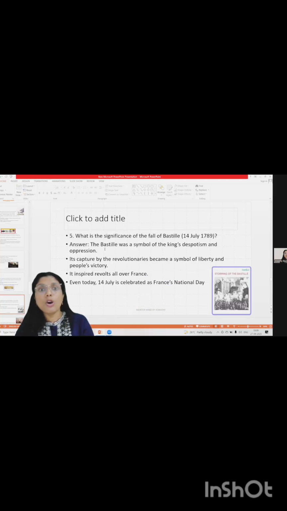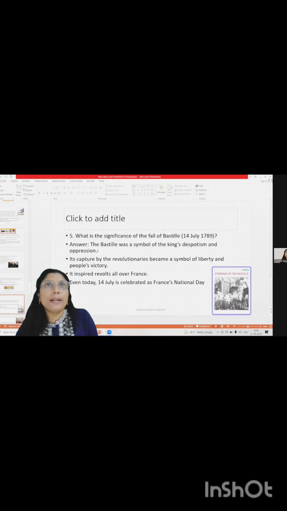The next question is, what is the significance of the Fall of the Bastille? This Bastille was actually a prison-like building. It was stormed on 14th July 1789. You should remember this date. The Bastille was a symbol of the king's despotism and oppression.